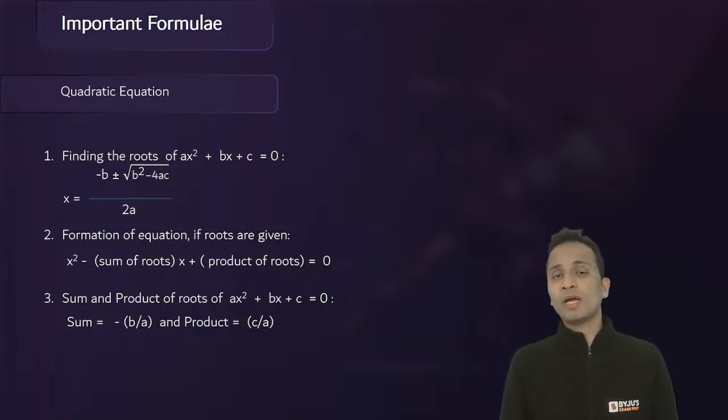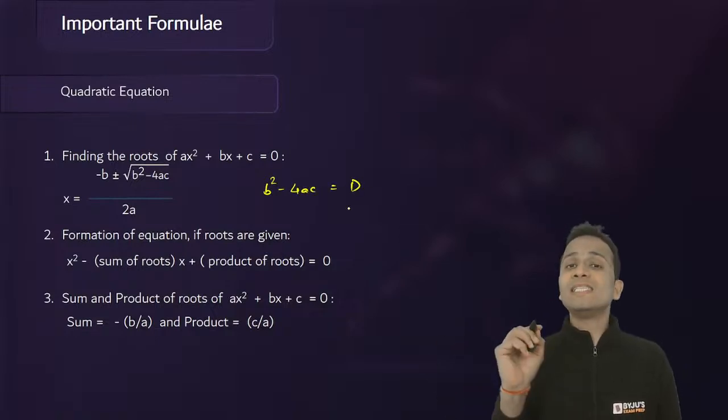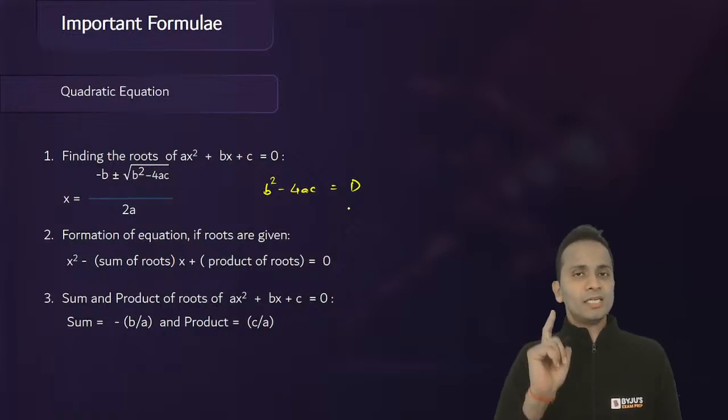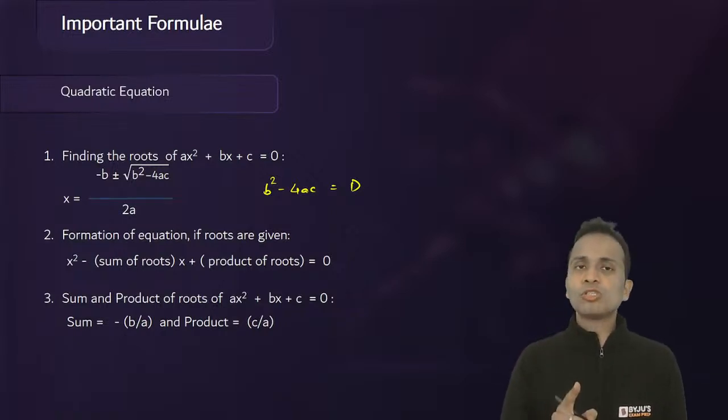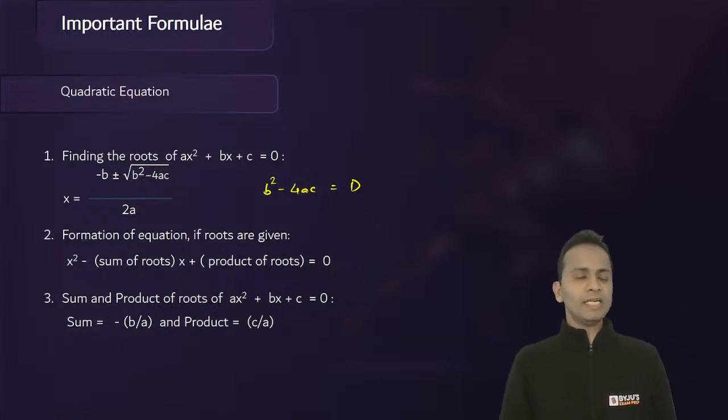In case you are unable to split the middle term, you can directly use this formula to find out the roots of the quadratic equation. Right. So the formula is minus b plus minus under root of b square minus 4ac upon 2a. Now here under root of b square minus 4ac, this is denoted by capital D and this is called discriminant. Okay, now discriminant is used to find out the nature of the roots of a quadratic equation, right?